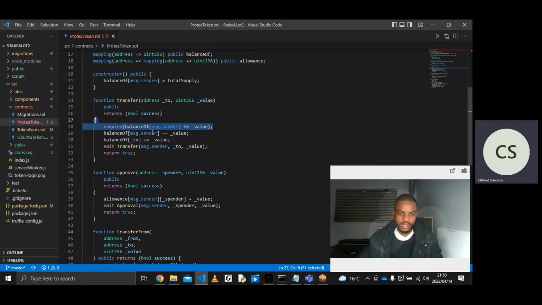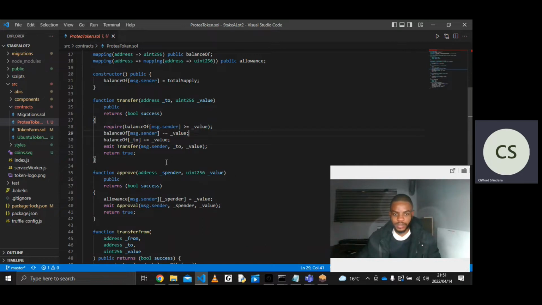It requires that the balance of the sender, so msg.sender is a global variable in Solidity that refers to the person who calls a particular function, is supposed to be greater than the value they want to send. It makes sense, like you can't send 20 Ubuntu tokens while you have 10 Ubuntu tokens.